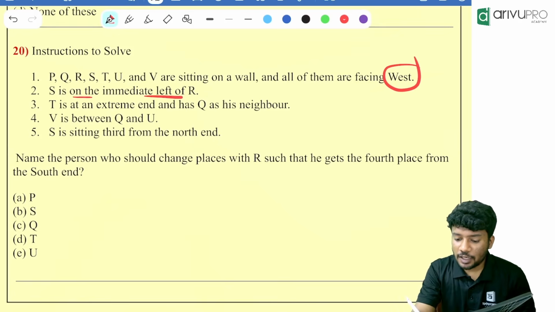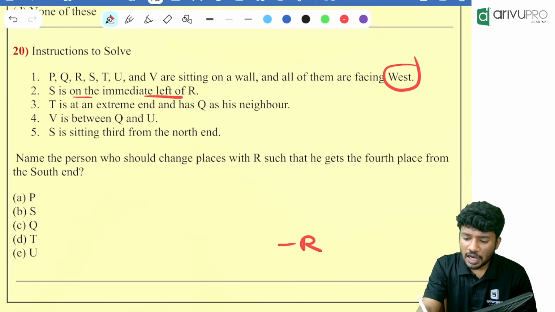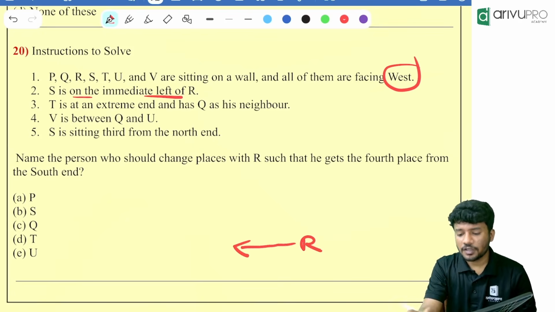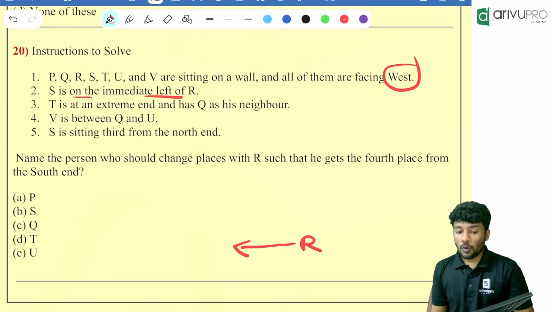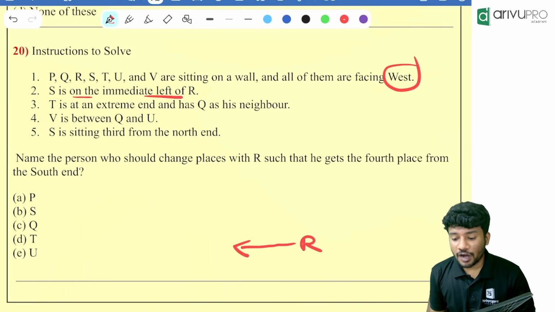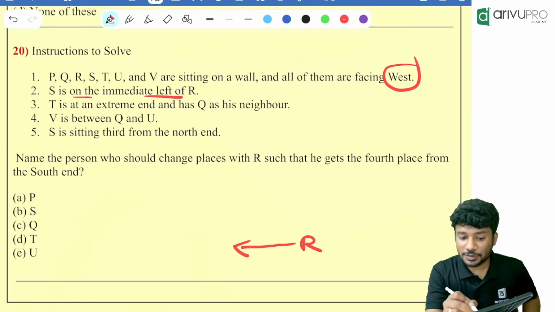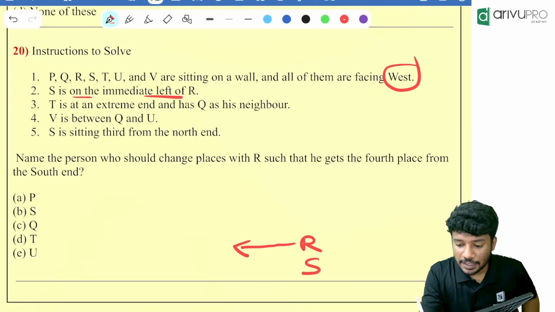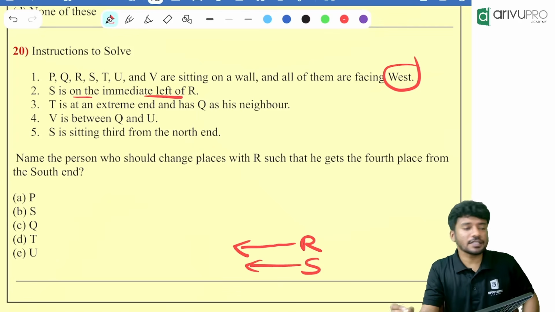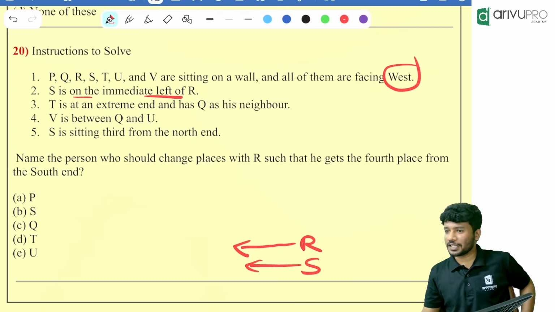People, they are looking towards which direction? That is very important. If R is over here, R is looking which direction? West direction. What is immediate left of R? Up or down? Left of west is what? South or north? South only, right? Then where will be the position of S? S will be immediate left and is in the down position. Are you getting that point, people?